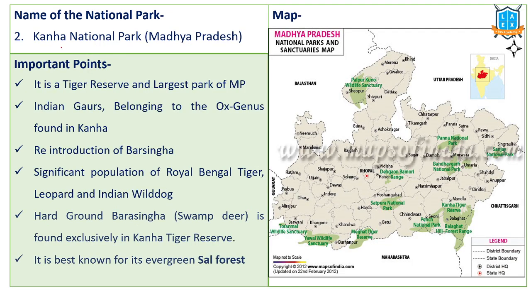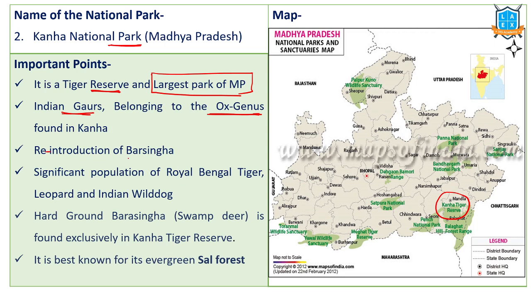Next important national park is Kanha National Park, which is located in Madhya Pradesh. Kanha National Park and Tiger Reserve, upgraded as National Park. This is a Tiger Reserve initially and upgraded as the National Park. It is one of the largest national parks of Madhya Pradesh. Indian Gaurs, belonging to the ox genus, are located over here, Kanha National Park.